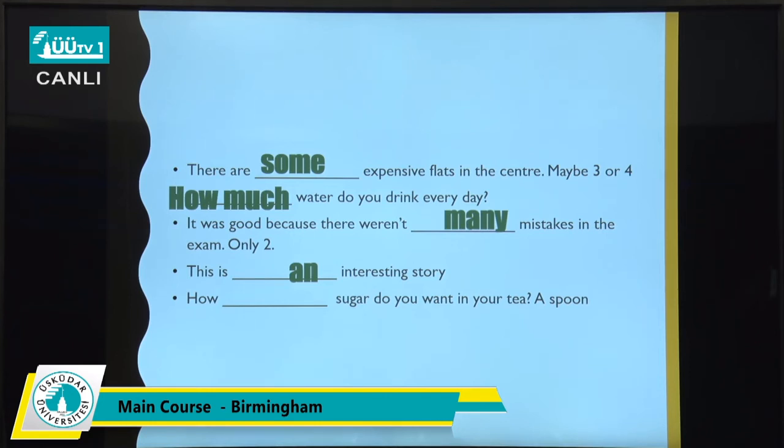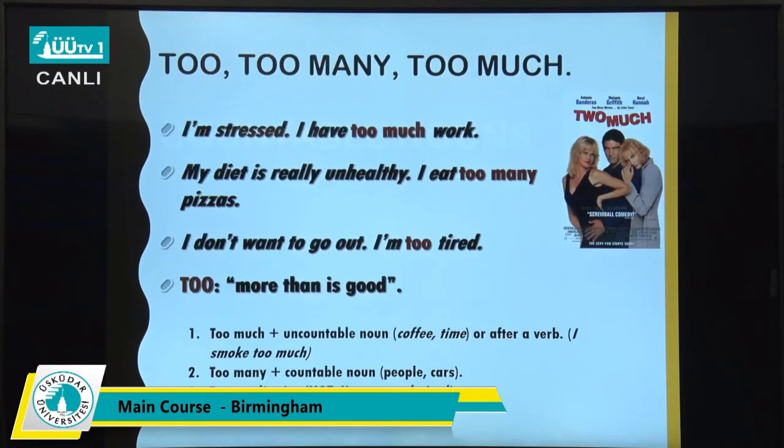How about the next one? How much sugar do you want in your tea? Spoon. So how much sugar? Sugar is uncountable. The sentence is in question form. So much. That's it. Okay. Next part, we want to tell you about too, too many and too much.